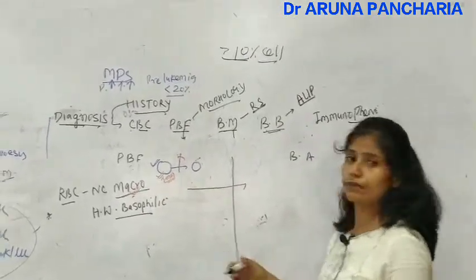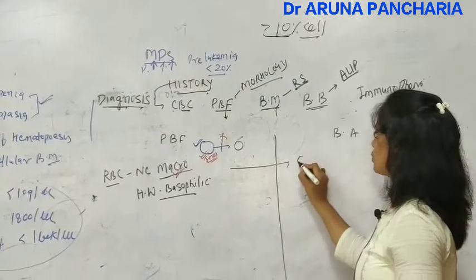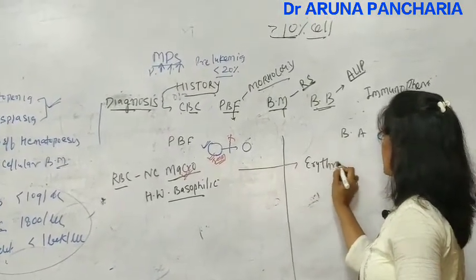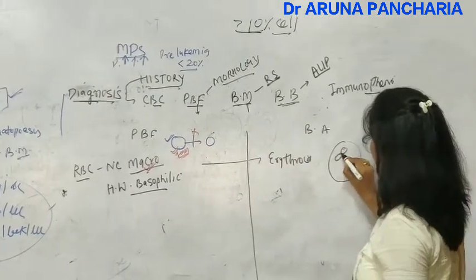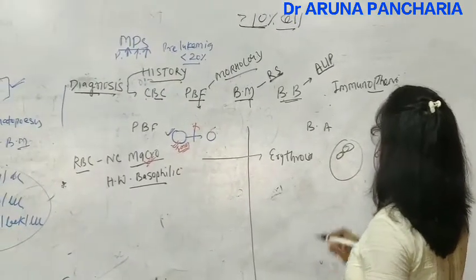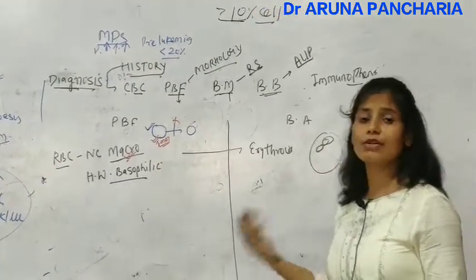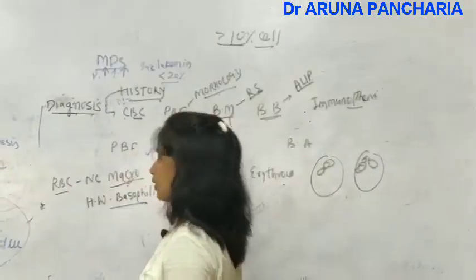In the erythroid series, binucleation or nuclear budding may be there, multinucleation may be there. So these are the nuclear abnormalities in the erythroid series.